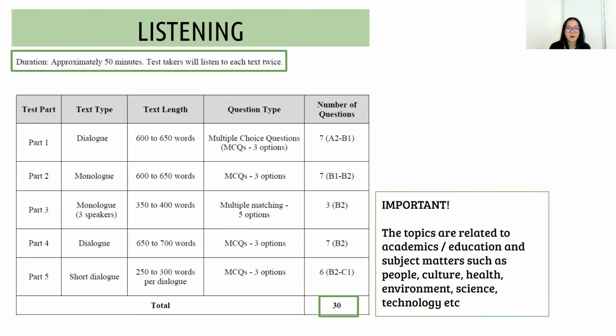The subject matters are people, culture, health, environment, science, technology, and a few others. Knowing these topics, if you need to make smart guesses about what certain words may be in the test, you will know that it's related to these topics.